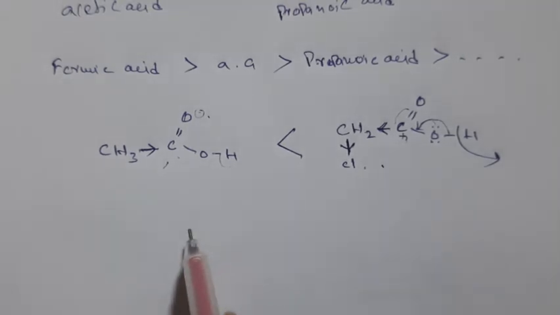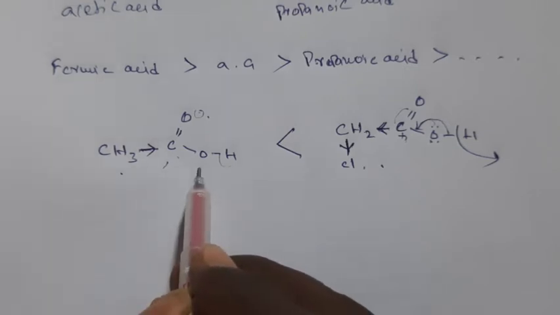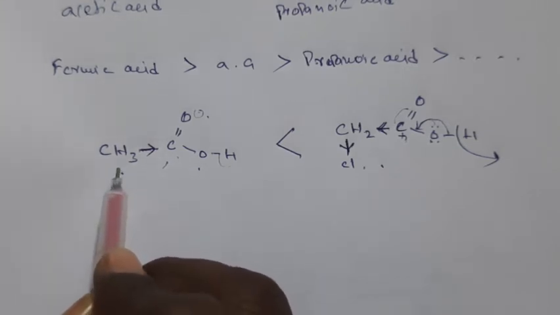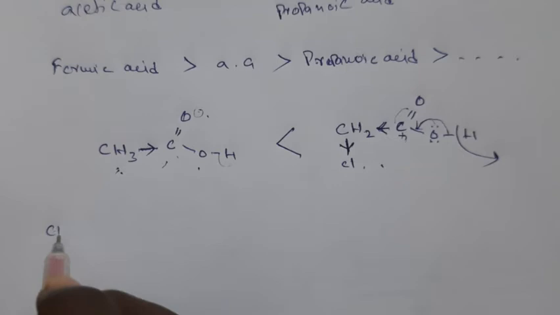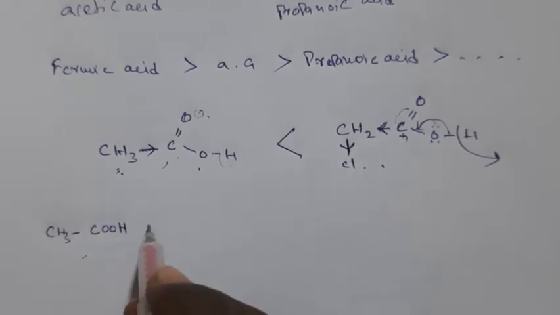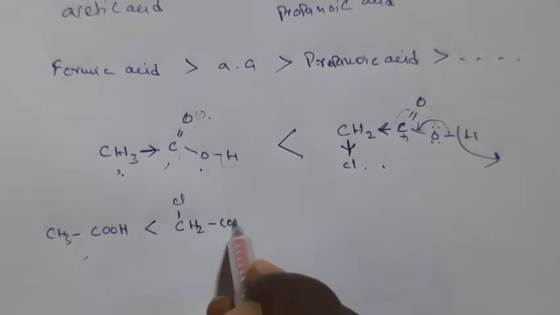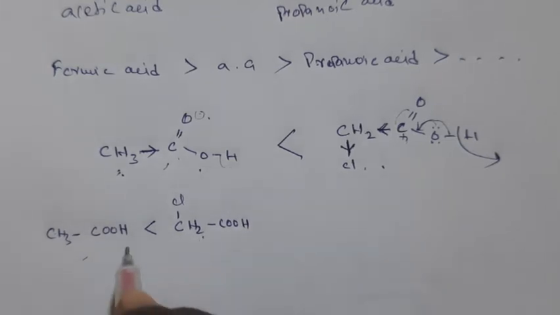So that means in acetic acid, if you want to increase the carboxylic acid strength, you have to place electron withdrawing groups on this alpha carbon. That means if you write CH3COOH, acetic acid, and if you place one Cl on the alpha carbon, that means CH2ClCOOH, this is more acidic than acetic acid.